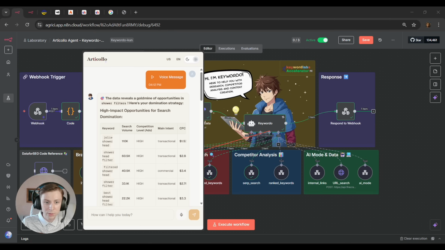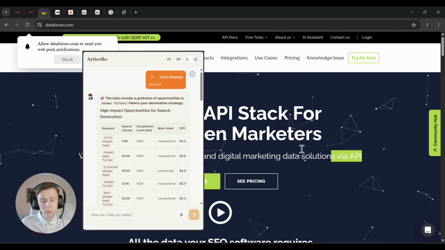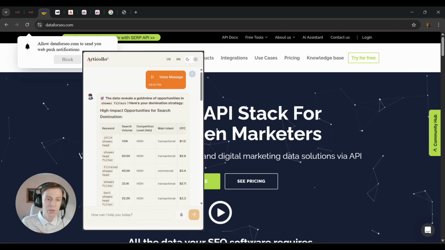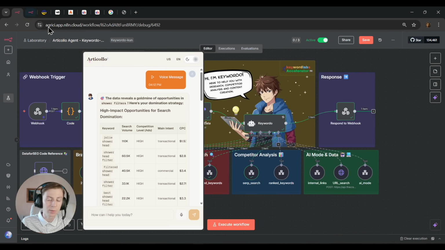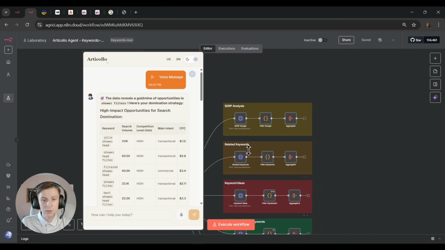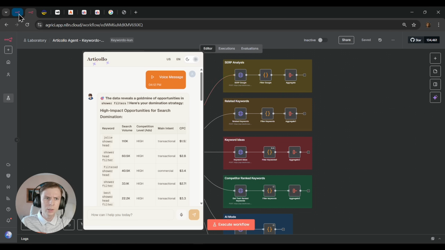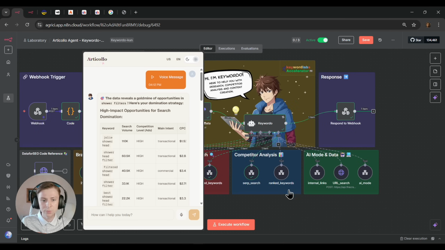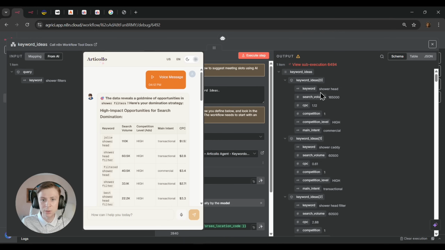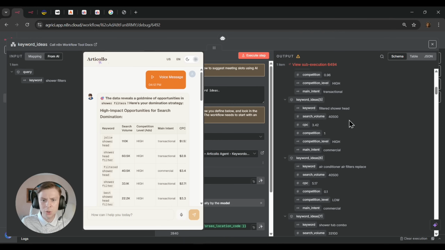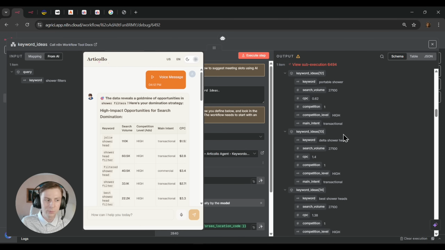Just for information, all these tools, the keyword ideas, related keywords, SERP search, ranked keywords, and also the AI mode, in the backend, we are using DataForSEO. So it's a powerful stack, so we can check the search volume for specific keywords, data about our competitors, and everything else, which is amazing. All these tools, by the way, are connected to this workflow. We also have specific context engineering that will give us this sort of response. If you press on keyword ideas, for example, you can see here shower head, then filtered shower head, and more relevant data.